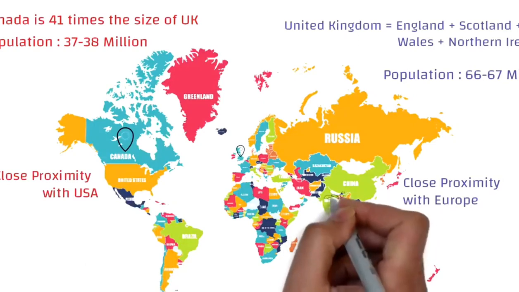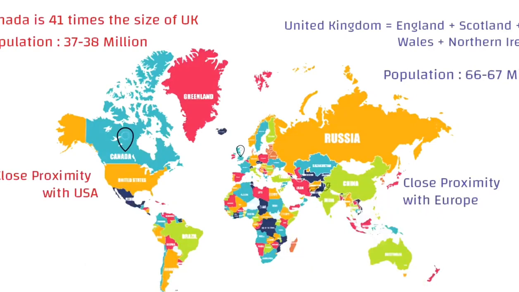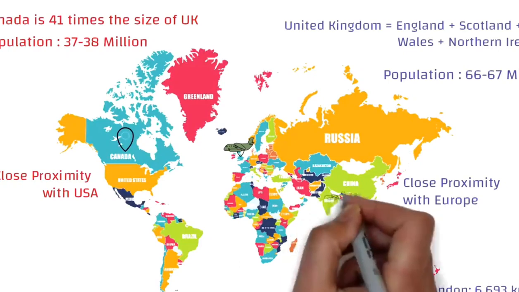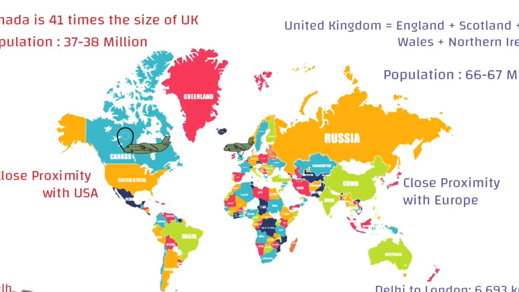Now let's say that you're planning to immigrate from India to UK. Let's say from Delhi to London. The distance is around 6,700 kilometers, which means the direct flight would actually take around 8 to 9 hours. And for example, if you're planning to immigrate from Delhi to Toronto, the distance is around 11,600 kilometers, which is approximately close to double if you compare from Delhi to London.